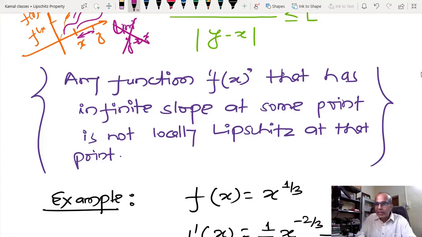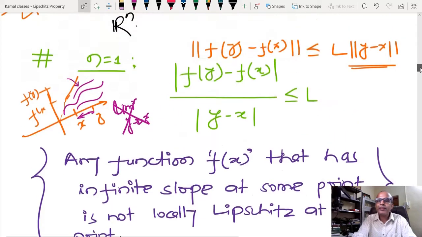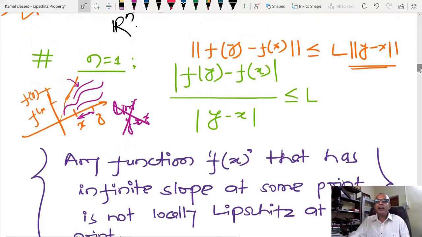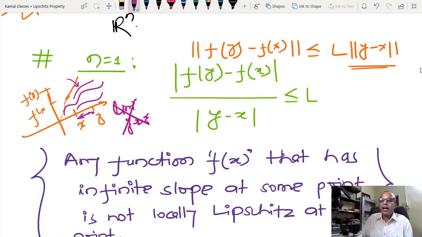Okay, because when y tends towards x, that will also represent the differentiability. So if a function's derivative is infinity, then obviously, since I am going to search for L as some kind of number which is less than infinity, it means that it is a finite number.